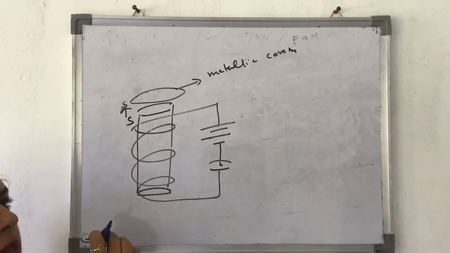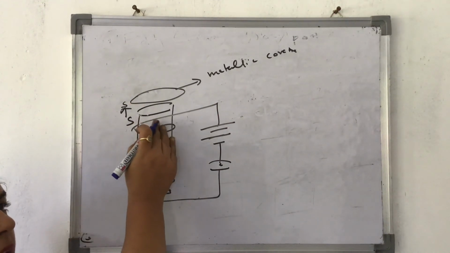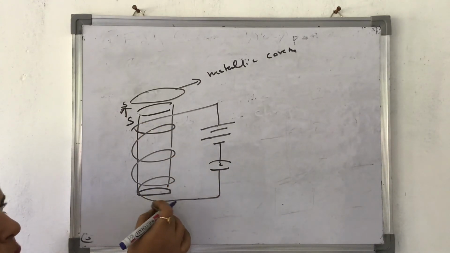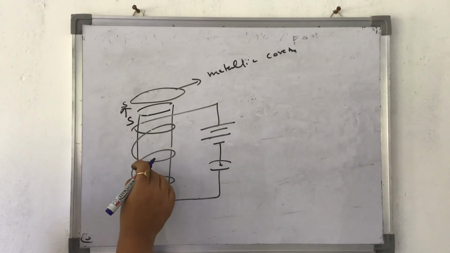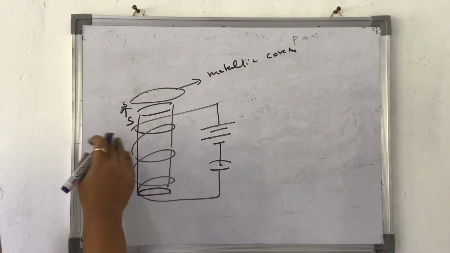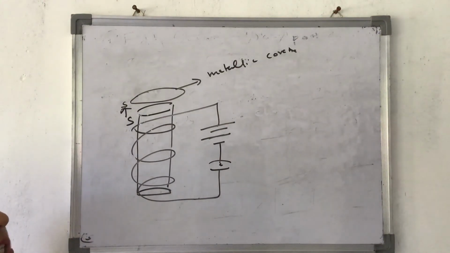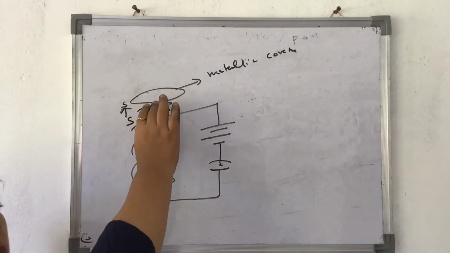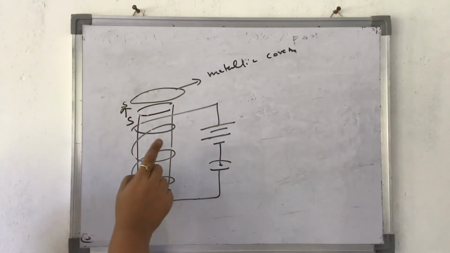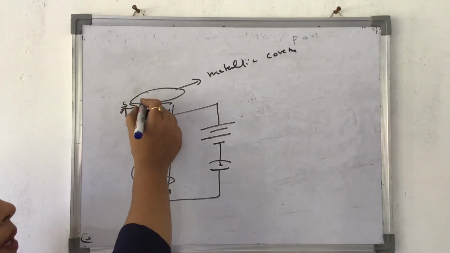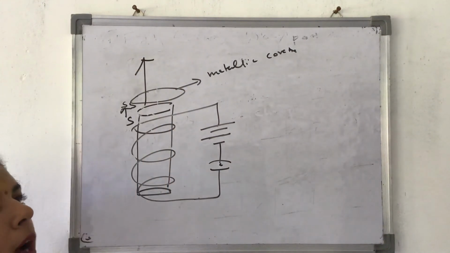Why has it got magnetized? Because it is subjected to changing magnetic field. Initially the magnetic field was zero, but as soon as you switch it on, the current starts flowing in it. Because of this current, magnetic field is changing, and the same change in magnetic field is experienced by this metallic cover. As a result, some induced current is produced in it, but the induced current is produced such that it opposes its own cause. What is the cause? South pole coming up over here. So this side will also become south pole. As a result, it will repel and will go up.